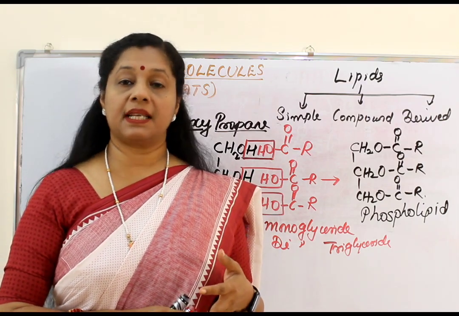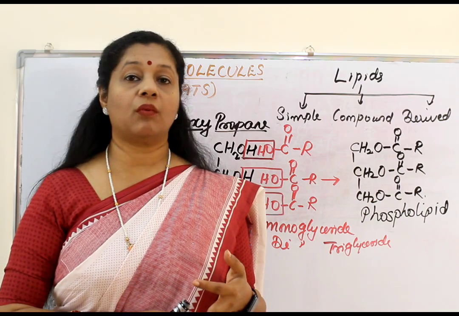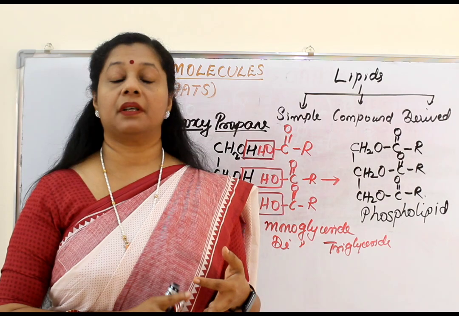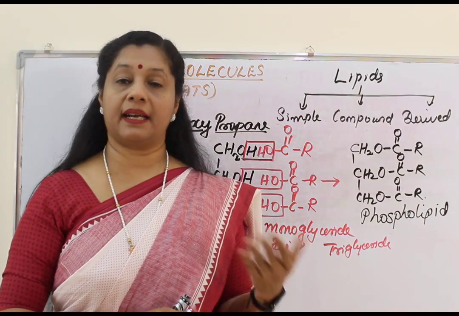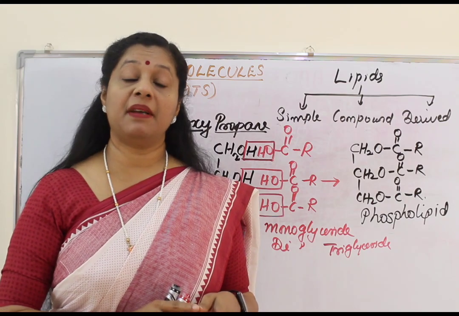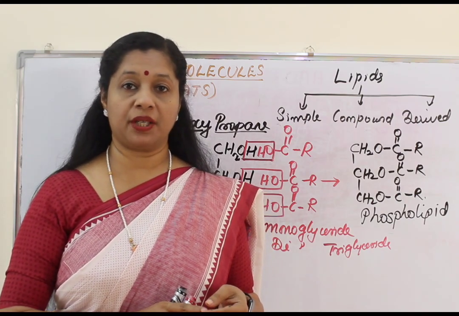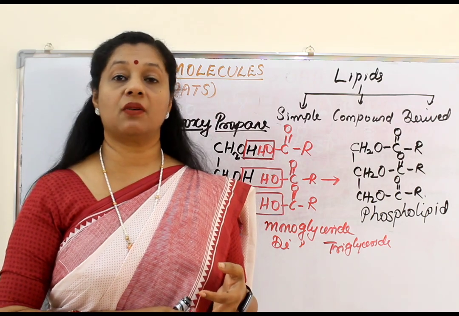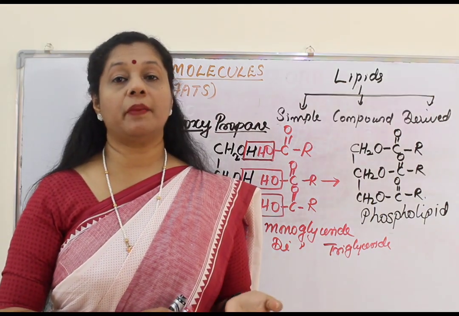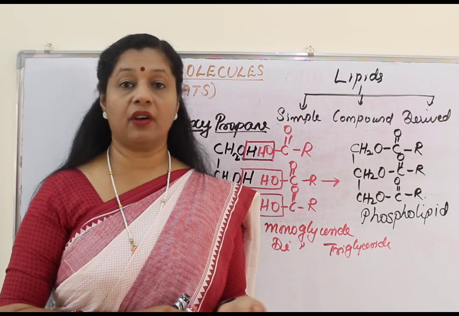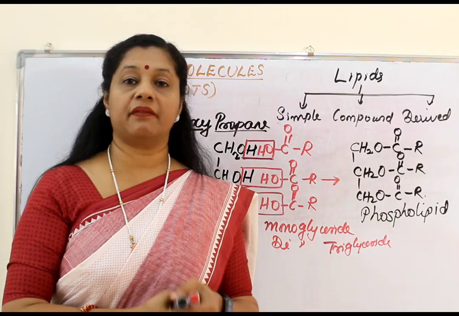And lipids can dissolve the vitamins like A, D, E, K, which are water insoluble vitamins. And waxes on the surface of animals can act as waterproofing agent. The same way plants also have cuticle or waxy coating over the leaf which prevents transpiration. Phospholipids, glycolipids and sterols are helpful in forming the cell membrane of the organism. And cholesterol is a raw material for our sex hormones and adrenocorticotrophic hormones. And in animals there is a fat layer under the skin which protects them from harsh weather.